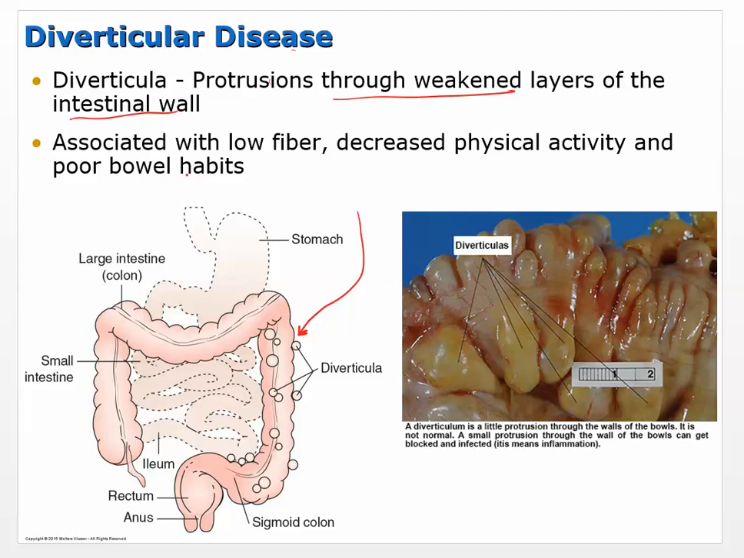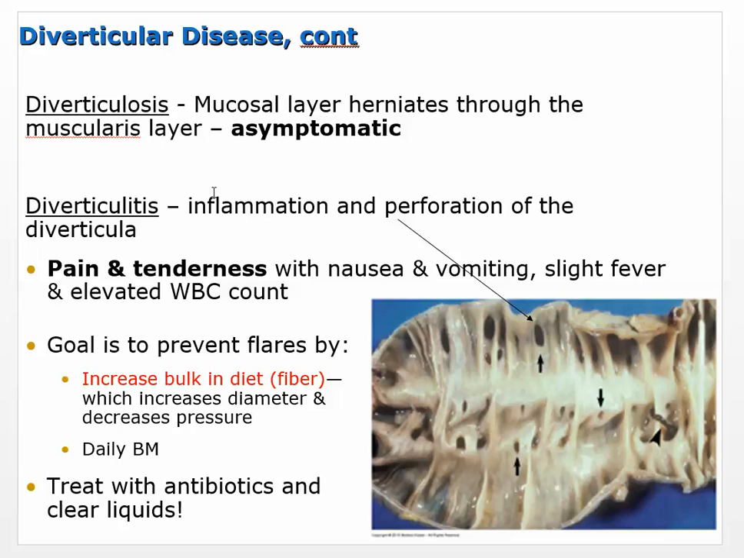Okay, so diverticuli, protrusions through weakened layers, are associated with low fiber, decreased physical activity, and poor bowel habits. So letting the feces collect in the bowels can also lead to this. Okay, so a couple of phases, I guess. Diverticulosis: the mucosal layer herniates through the muscularis layer. Okay, so it's herniating, it's pushing through, but that may be asymptomatic. You can just see it pushing out.